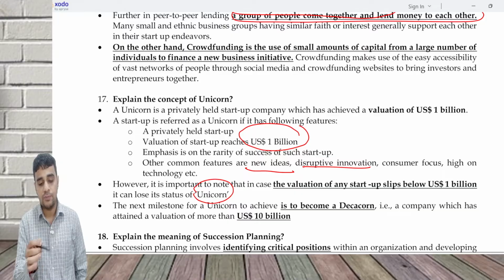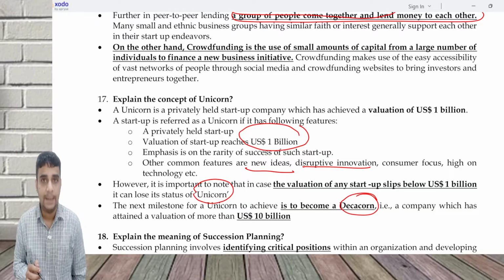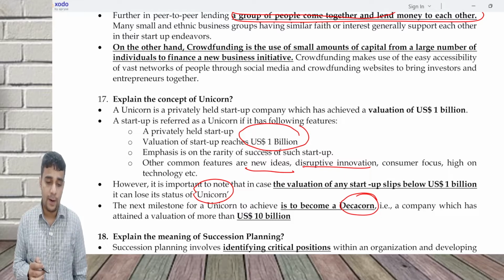Beyond unicorn, we have something called a decacorn. A decacorn is something which has a valuation of USD 10 billion. Unicorn is USD 1 billion. Decacorn is USD 10 billion.